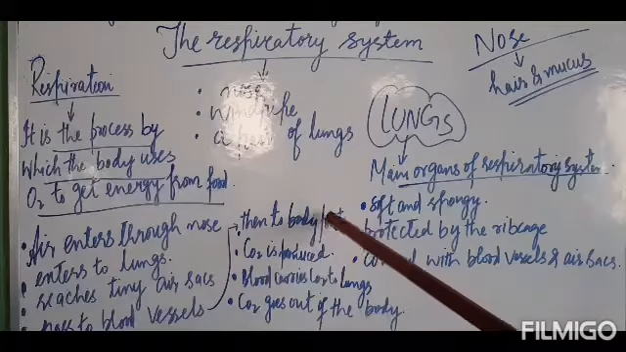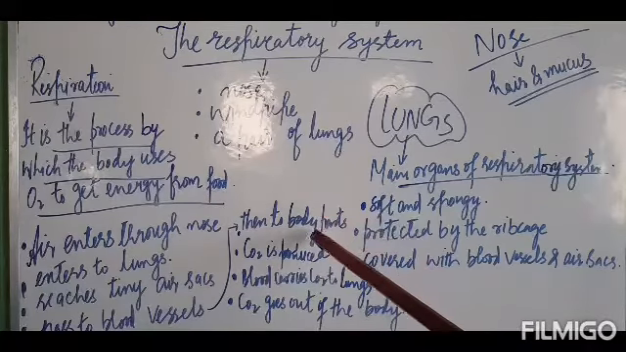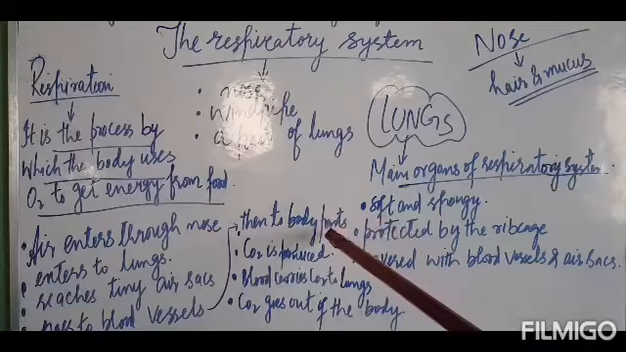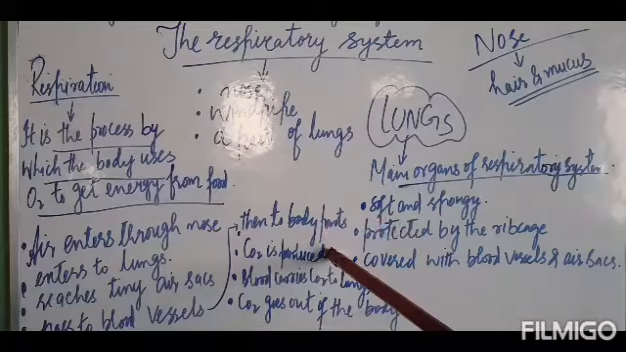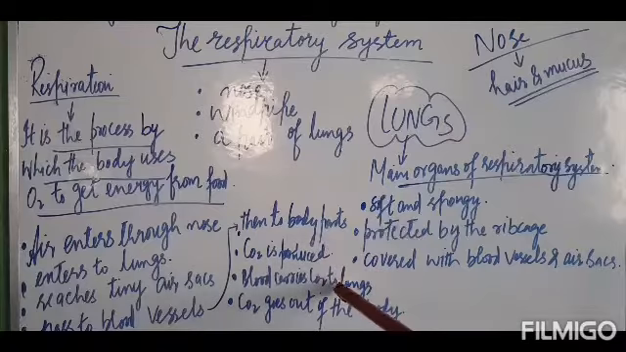When our body uses this oxygen to break down the food to get energy, carbon dioxide is produced, the waste gas. The blood carries this carbon dioxide to the lungs, and the lungs send this carbon dioxide out of the body.